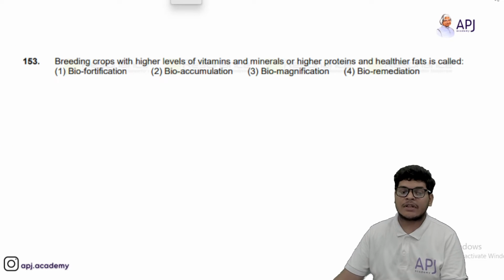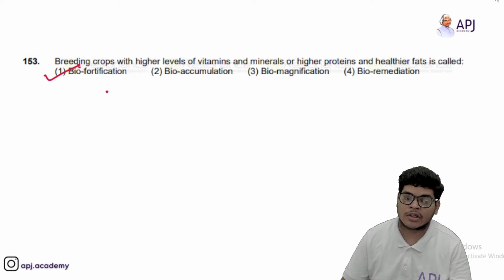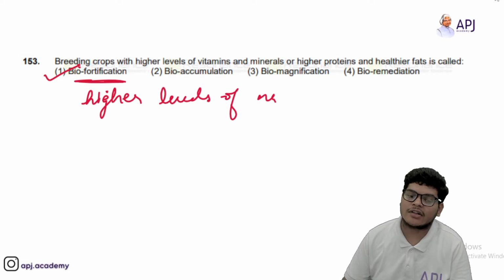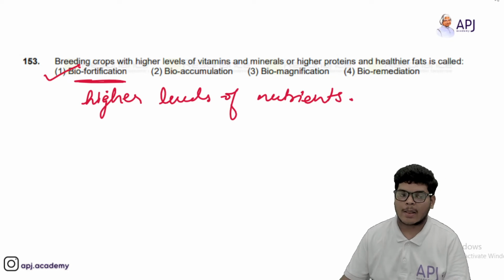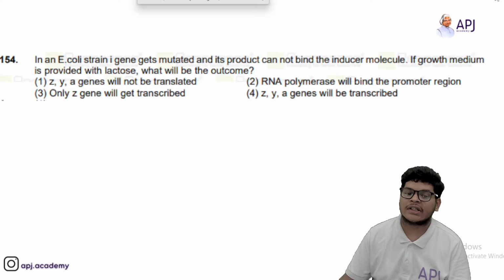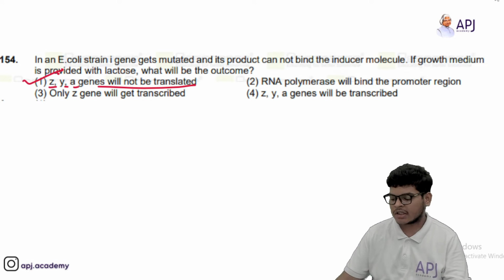Then we have, breeding crops with high levels of vitamins and minerals, or higher proteins, healthier fats is called biofortification. Okay, biofortification covers all this. So higher levels of nutrients are provided to the crops. Okay. Then we have, in an E. coli strain one gene gets mutated and its product cannot bind the inducer molecule. If growth medium is provided with lactose, what will be the outcome? So if we add lactose in the growth medium, Z, Y and A genes will not be translated. So this should be the answer.